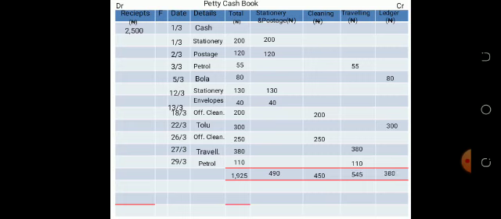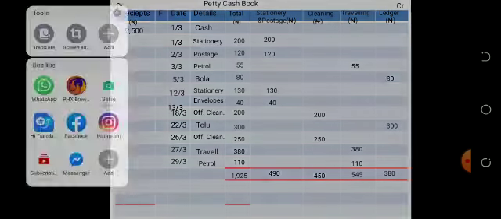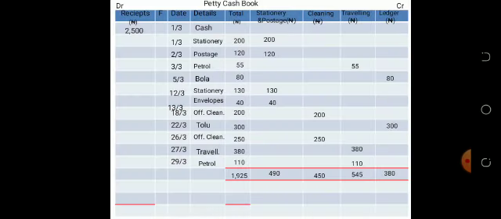If you add 490 to 450 to 554 to 380, you will get 1,925. So this is the total money spent by the petty cashier, 1,925 naira.